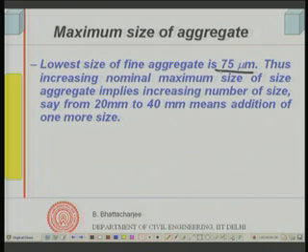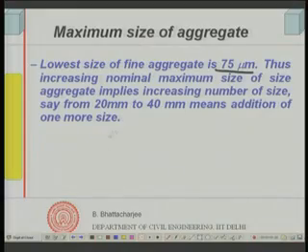So if I want to increase the aggregate packing density, I will have nothing lower, but if I make the aggregate from binary to trinary, trinary to quaternary, etc., and increase the number of sizes, then packing density improves.